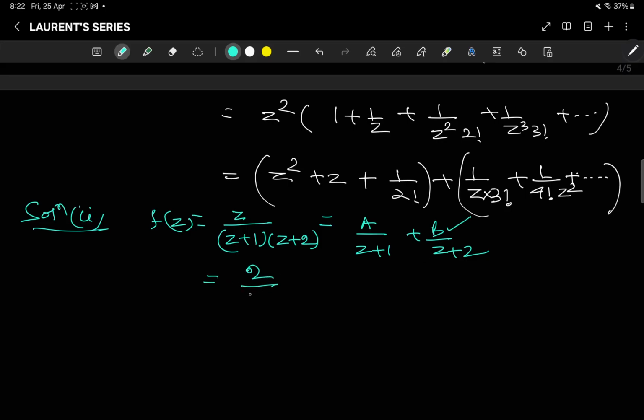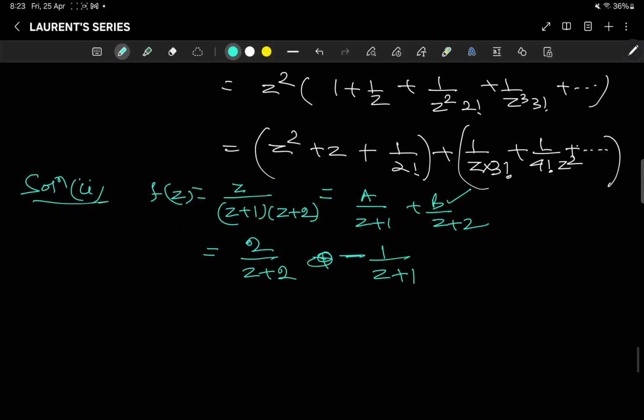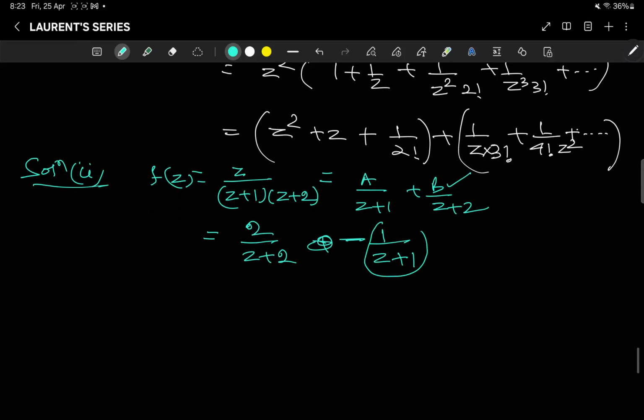So it is 2 by z plus 2 minus 1 by z plus 1. Now this z plus 1 should be written in terms of z plus 2. So this is equal to 2 by z plus 2 minus 1 by z plus 2. We have added 1 here, so z plus 2 minus 1. In that way we have to express it.